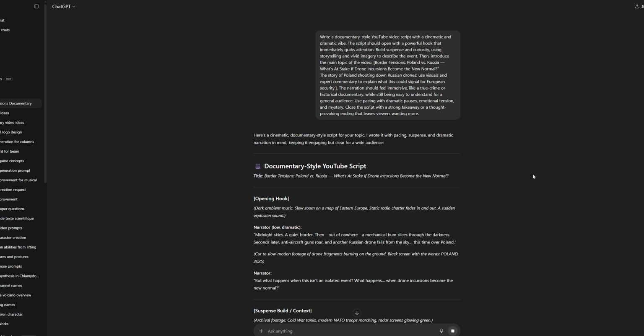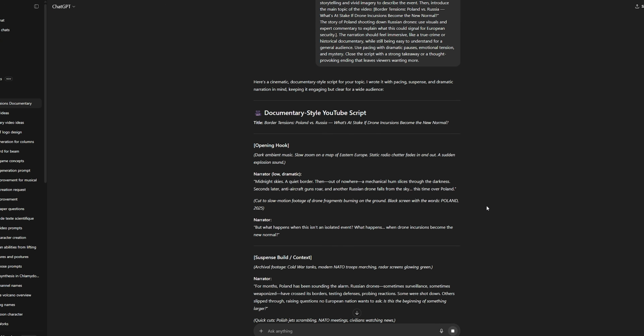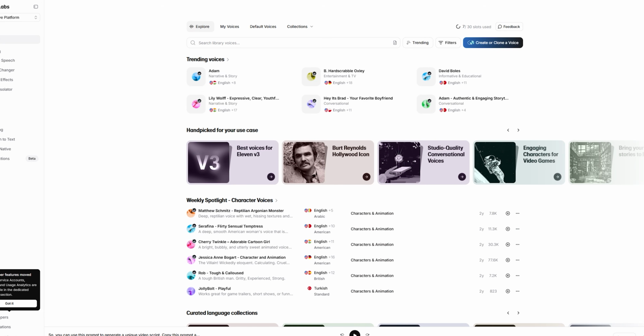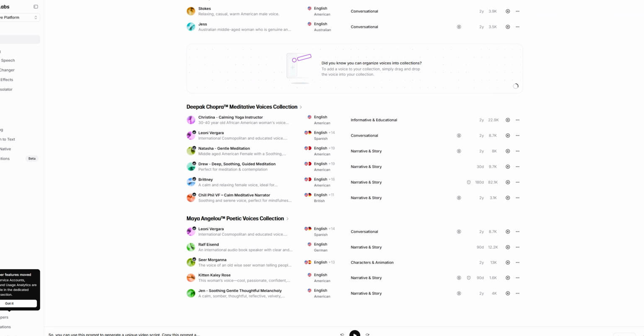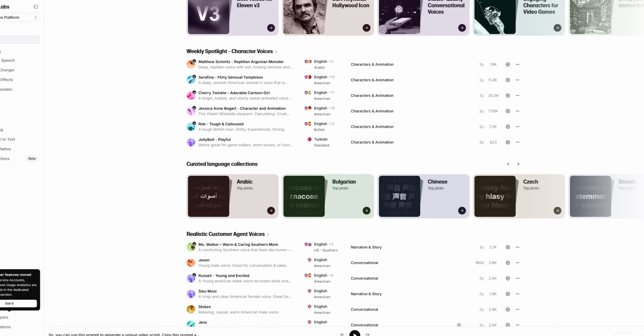And then, you can use a text-to-speech AI tool like ElevenLabs or DupDub AI to convert this into a voiceover. I'm not going to show details about how to do it because I know that everyone can easily generate an AI voice using AI tools.